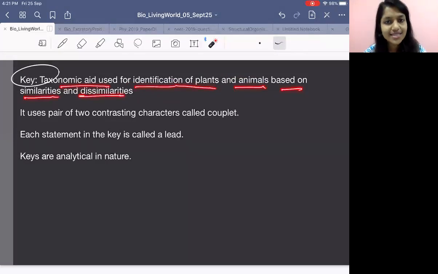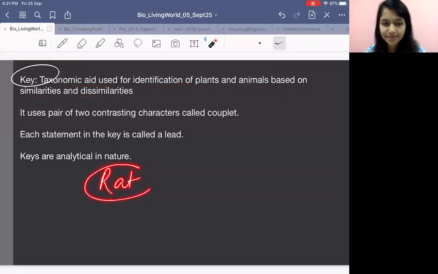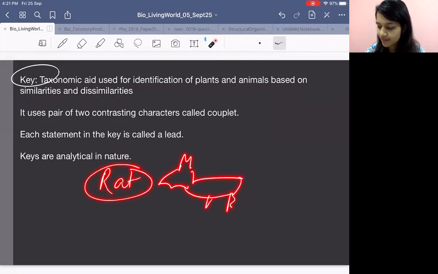Let's say I have given you a rat. I don't know if it is looking like a rat or not, but you can just imagine it as a rat. You don't know it is a rat. It is like a lock.